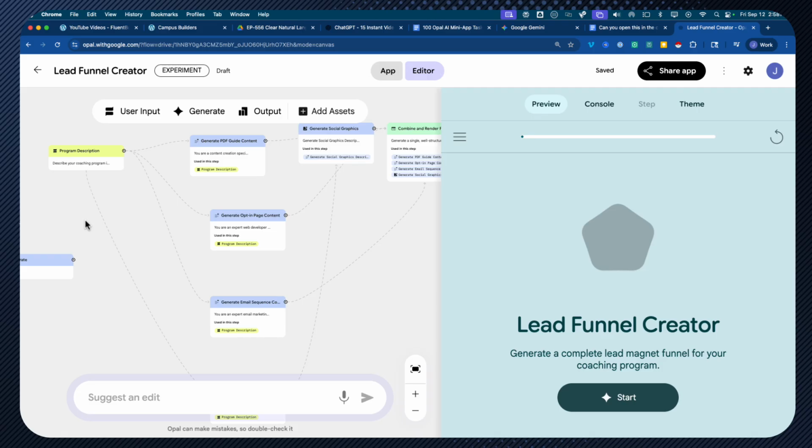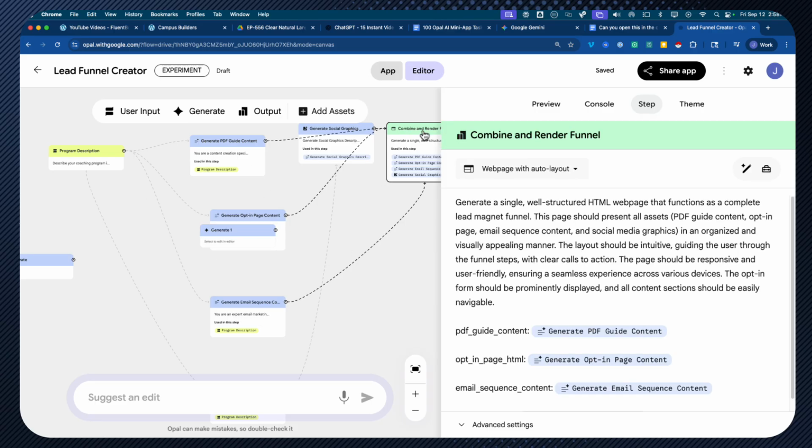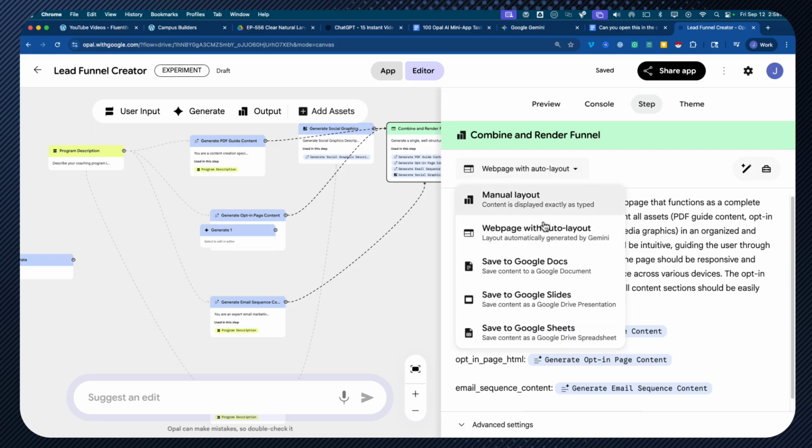I'm not going to show you this one. I'm just going to show you the limitations. So we go and create one. The user input is what the user of the app provides. The generate part are all the things on the right-hand side that Gemini Flash does. All of these things here is what Gemini does in the blue color, and then the green one is the output, and what it does in this case is it can do a manual layout, a web page with auto layout, save to Google Docs, save to slides, save to sheets. So right now, this can only output to those 5 things.